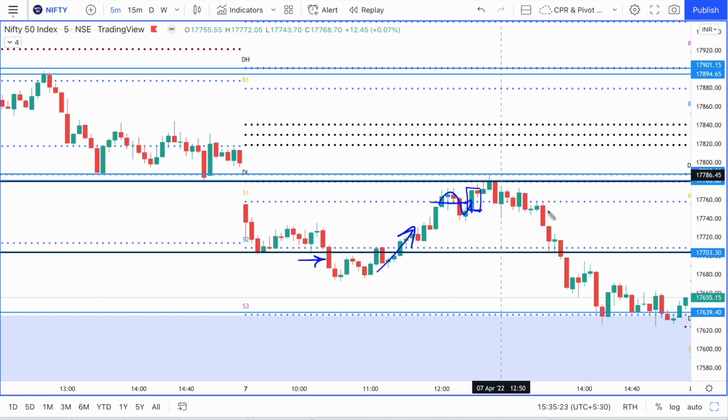It is not a strong Marubozu candle, and that is why the breakout did not sustain. You can see the wick on the top here, but you can see that this is a strong breakout candle, the green one, but then you could see that there was a strong resistance on the top also in the form of the PDL, the previous day low, and that is where it has taken resistance and it has fallen from there.